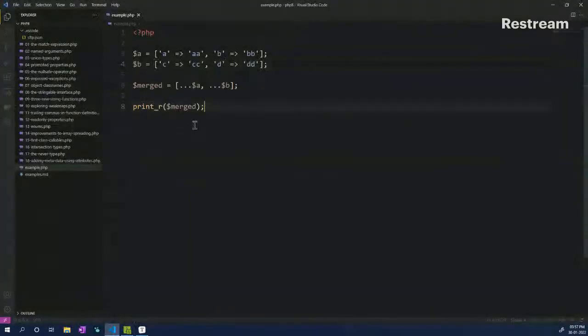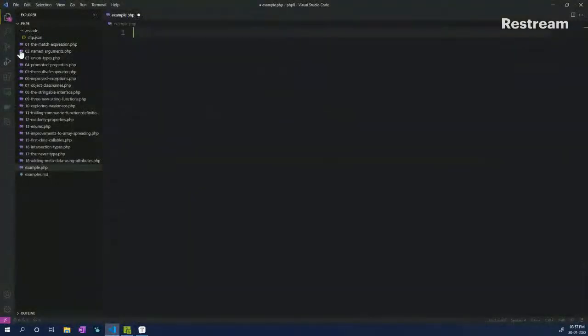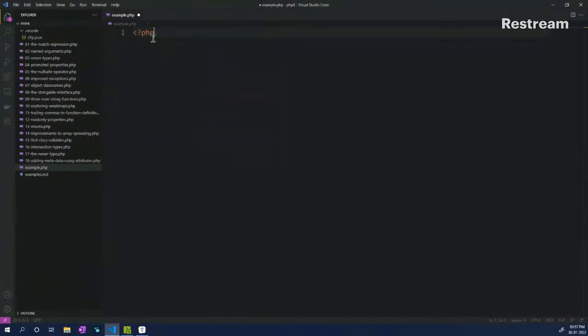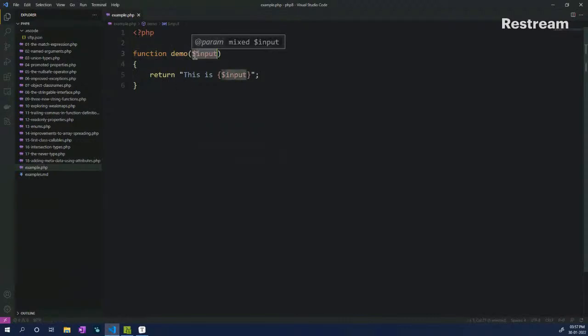So for example, let's remove this and add our new example. So what is our example? We have a demo function. So here we have our demo function. Let's remove this public thingy. Don't need that. Okay, so we have a function called demo. We take an input. We are not doing any kind of type check or type hinting right now, and we are taking this input and returning whatever keys are available, right?